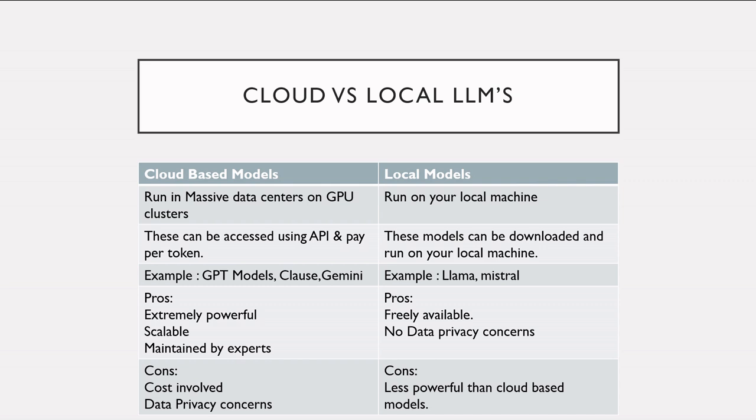Now let's talk about local LLMs. A local LLM means the AI model runs directly on your own computer. Instead of sending your prompt to a remote server, everything happens locally. Your computer downloads the model and performs the computation itself. This means your hardware needs to be strong enough to handle it. Local models usually require large amounts of RAM, powerful CPUs, and often dedicated GPUs.